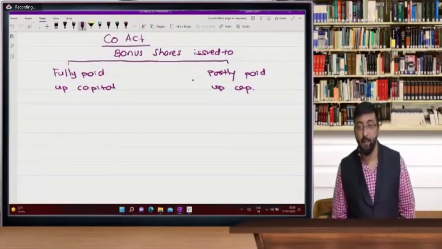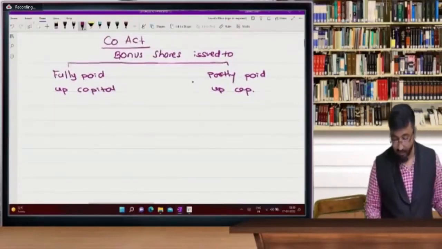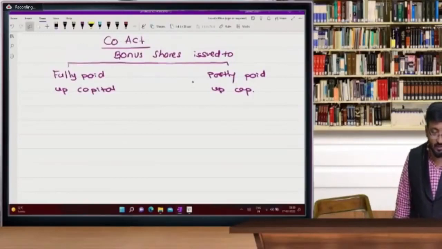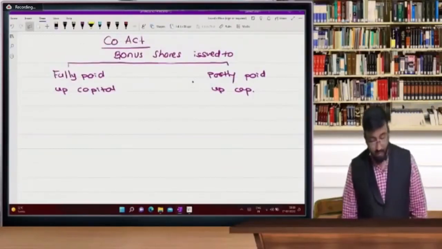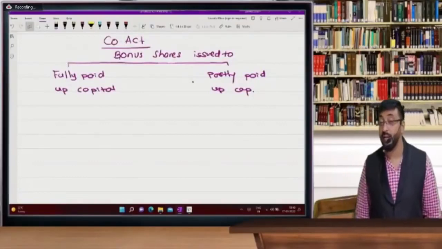Sir, give me example. Suppose, write down, this is very important, Companies Act. Write down, very, very important, beta. Write down. Companies Act, bonus shares issued to. Now, yes, I already told you to write index.